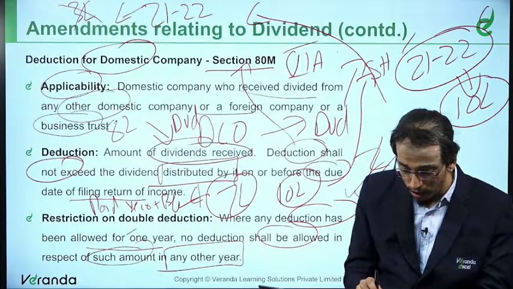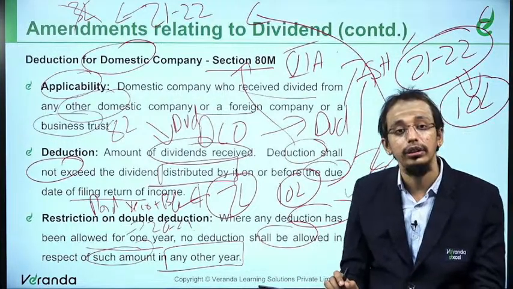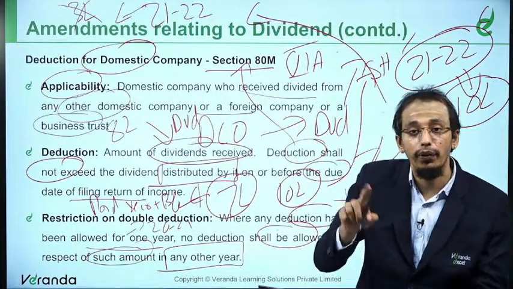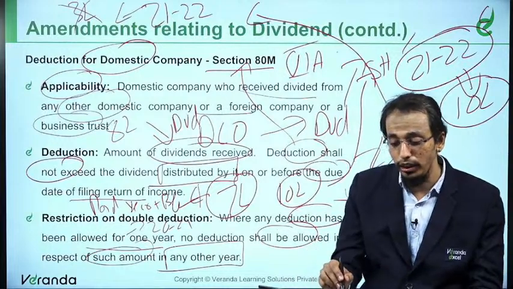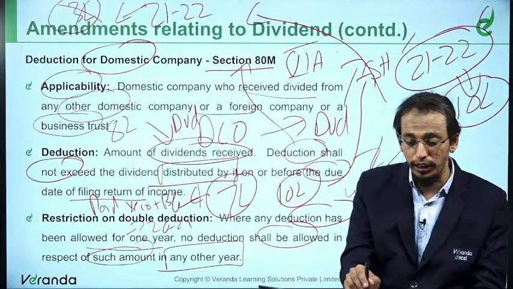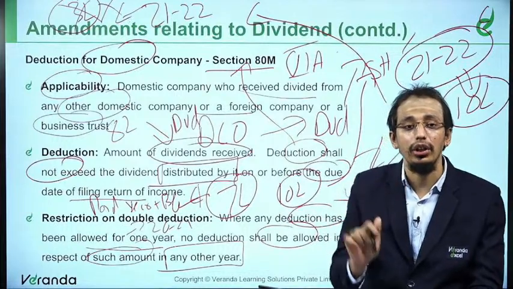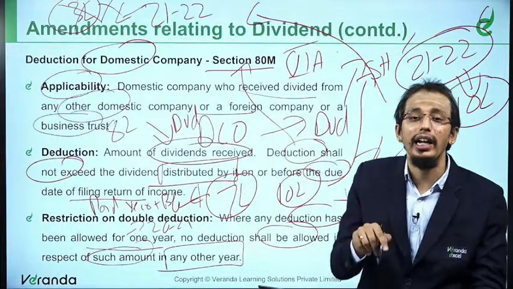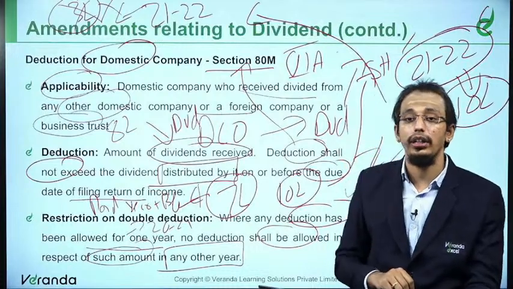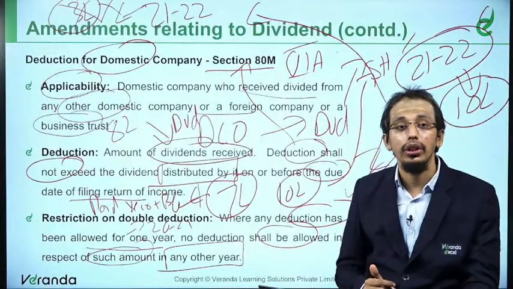It is already allowed in 2021. Why? Because it was paid before the due date. Therefore, in the year 21-22, this 3 lakhs again you cannot claim. Very simple. Double deduction not allowed. Double deduction. I pay, I cannot claim 2 times. That is the moral of the story.